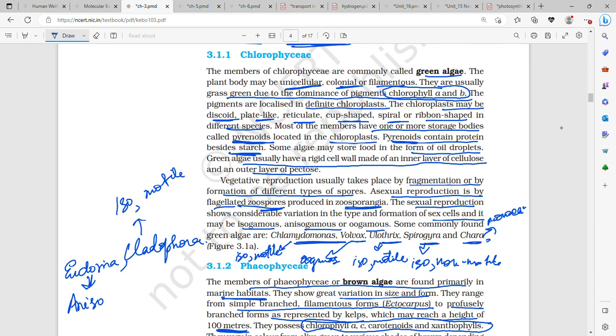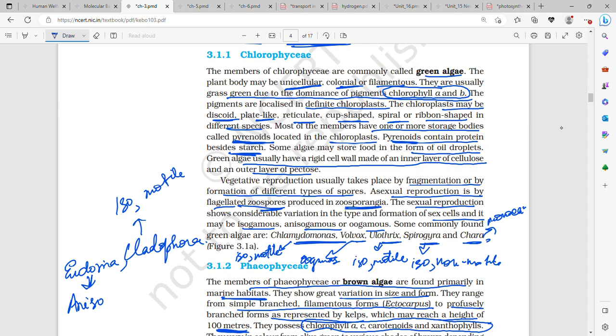Vegetative reproduction mainly takes place by fragmentation. Asexual reproduction is by zoospores, which are produced in zoosporangia. Sexual reproduction shows variation, that is isogamous, anisogamous, and oogamous. Ulothrix, Cladophora, Chlamydomonas are motile and isogamous.